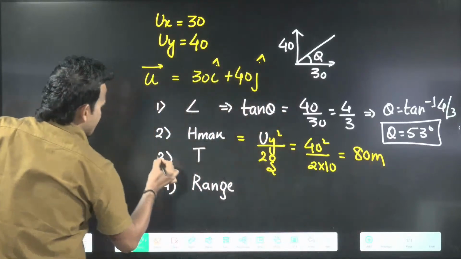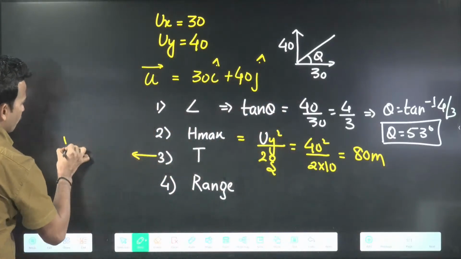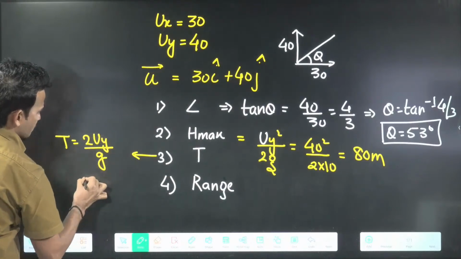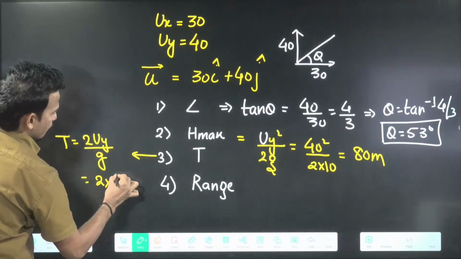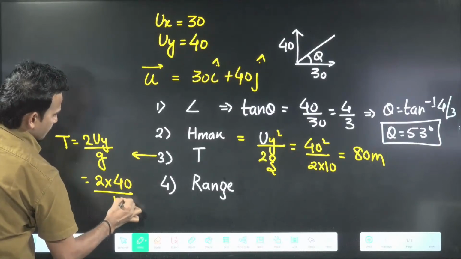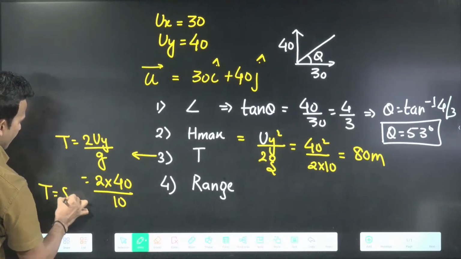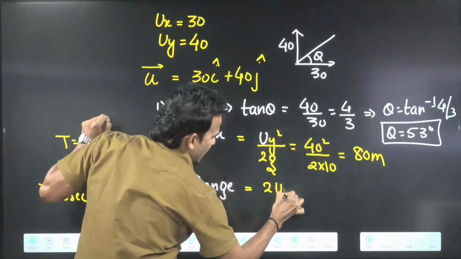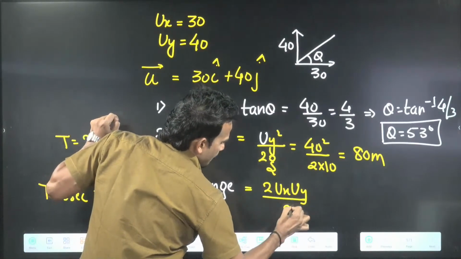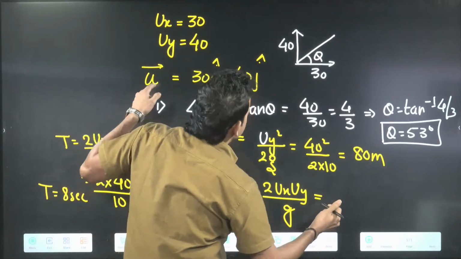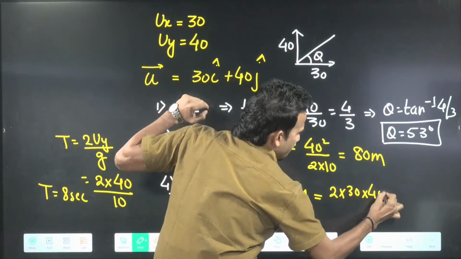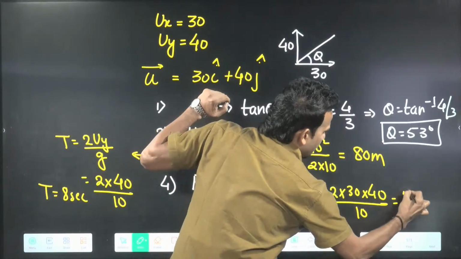If anyone asks me time of flight, I already know time of flight will be 2u_y by g. Just put the value. u_y is 40, g is 10, so time of flight will come 8 seconds. And if anyone asks me range, we know it is 2 u_x u_y by g. If you put the value, 2 times 30 times 40 by g, which is 10, that will come 240 meters.